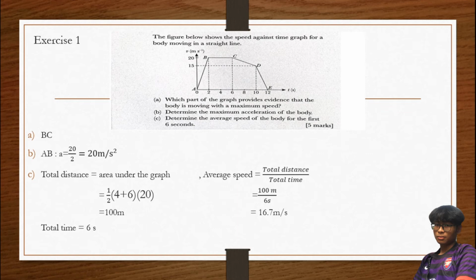So maximum acceleration, macam mana kita, how we want to find acceleration if the question give us velocity against time graph. So it's easy for us to find acceleration but we need to find gradient for this graph first, because we know gradient for this graph represents for acceleration.